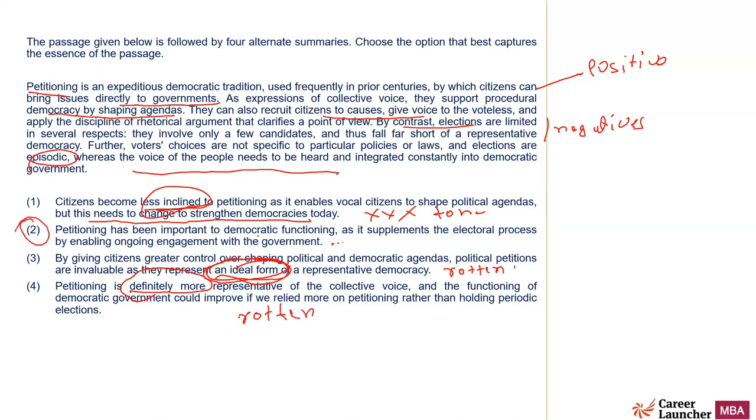It has been important to democratic functioning. He has time and again said that. They support procedural democracy by shaping agendas. Even towards the end, it says that constantly in democratic government, petitioning is required. So better option is 2. Best option is 2, I should say.